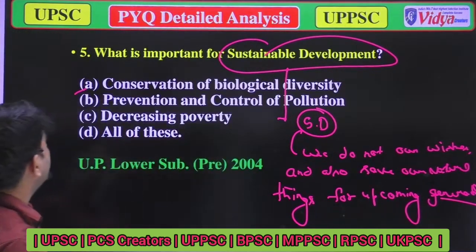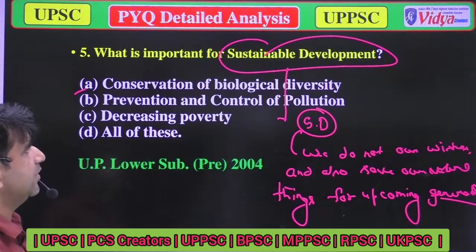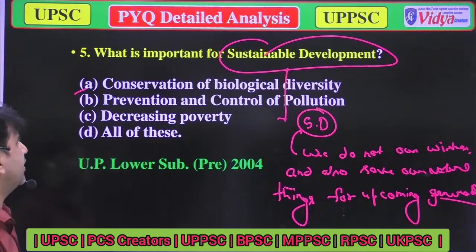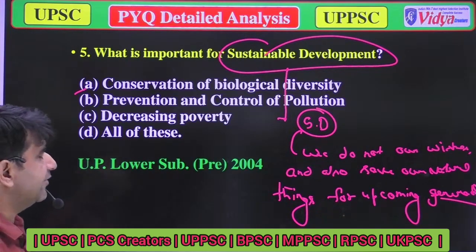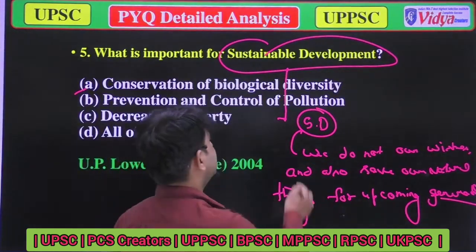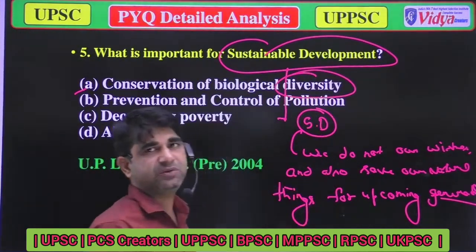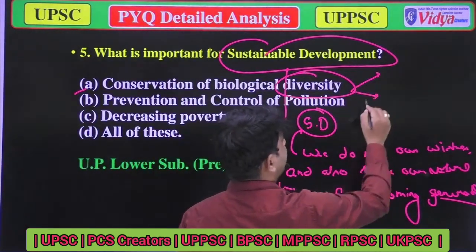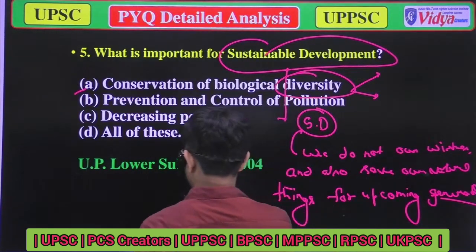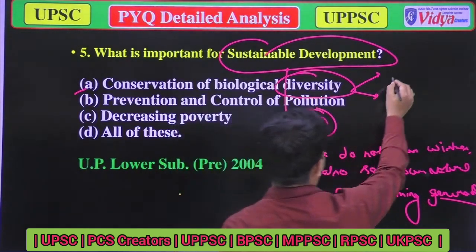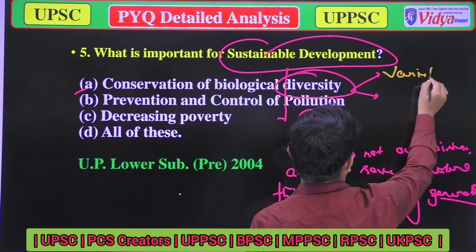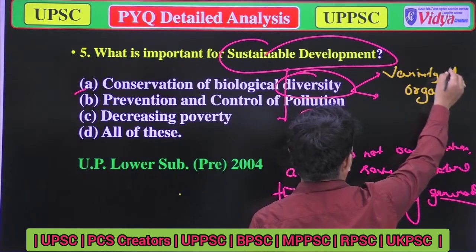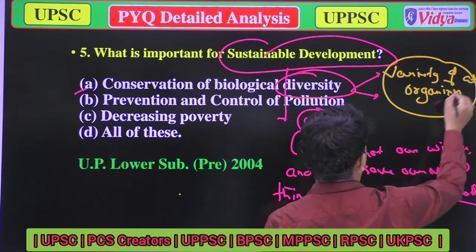So the question is, which of the following things are important for sustainable development? First is the conservation of biological diversity. Yes, it's very important. First, what is diversity? Diversity means variety of organisms at a certain place.